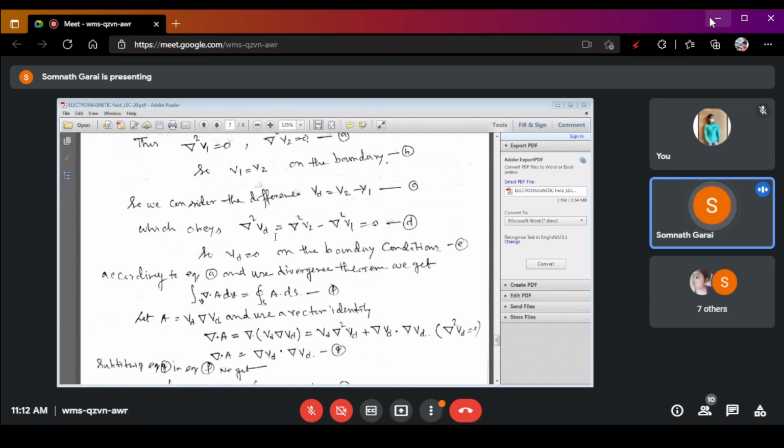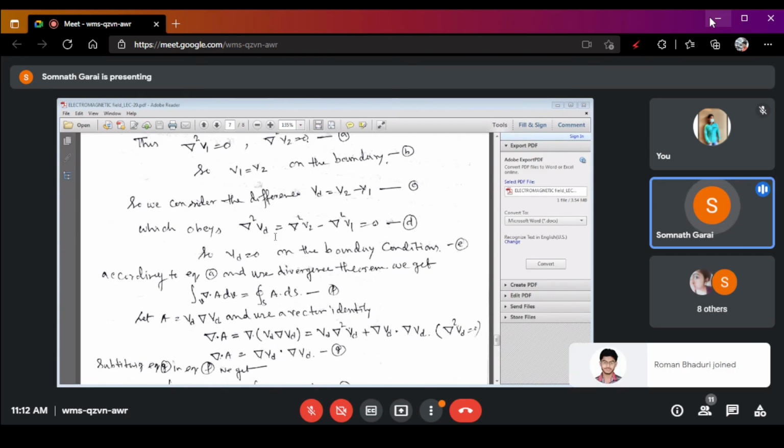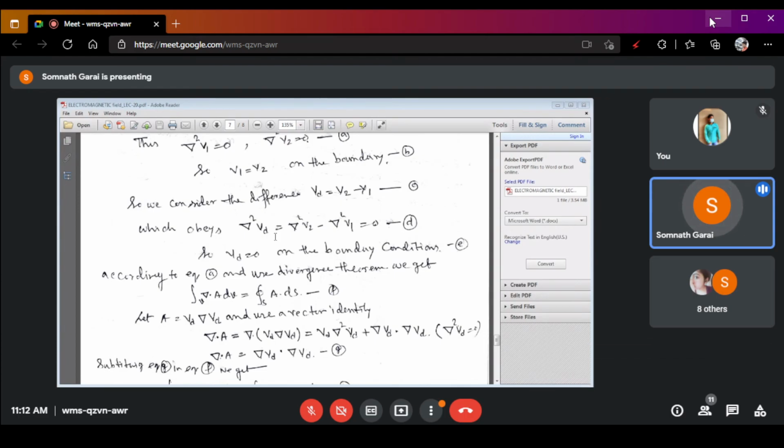So, that is equation number E. Now, according to the divergence theorem, we get the volume integral of del dot A dV is equal to the closed surface integral of A dot ds.